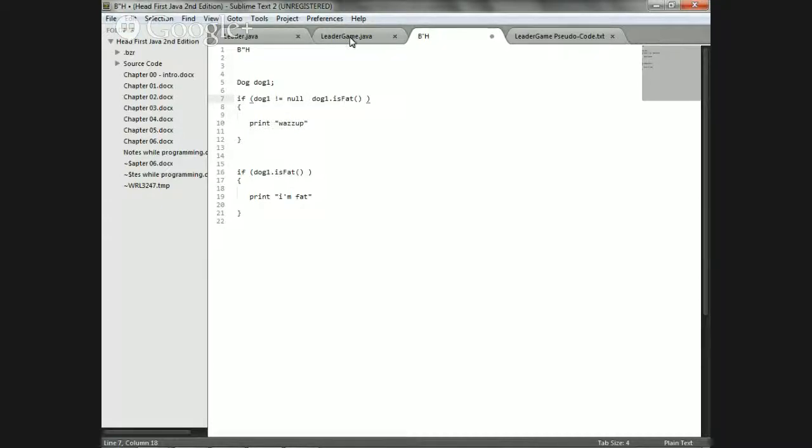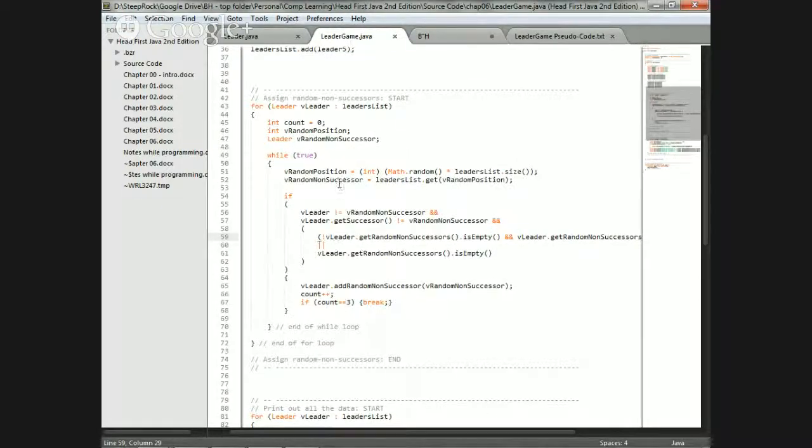In our case, would we write if y equals this? Remember the situation we had before, if president y is president list, then if y is not equal to x. This vleader does not equal the random successor, and the leader successor doesn't equal this random successor. The same thing, just different names of variables. But this still ends up using the short circuit and, so we're fine.